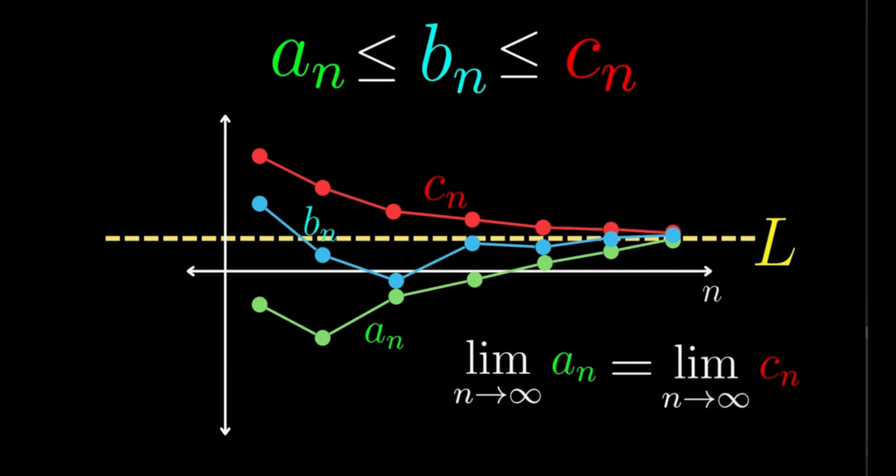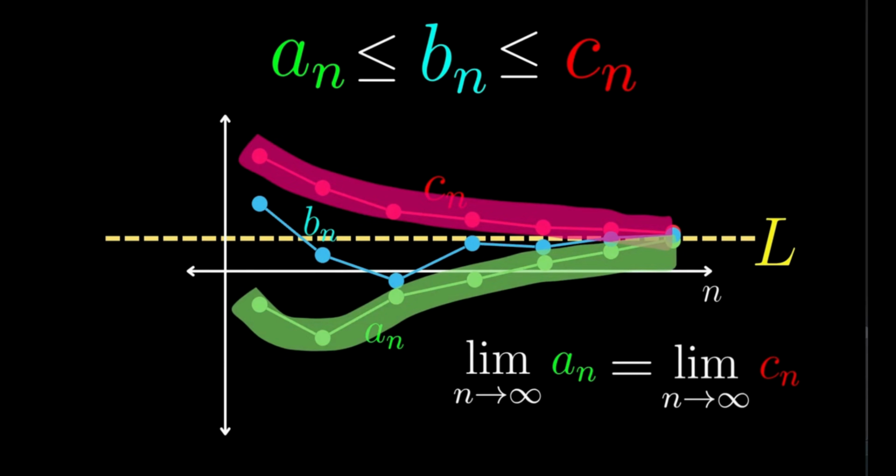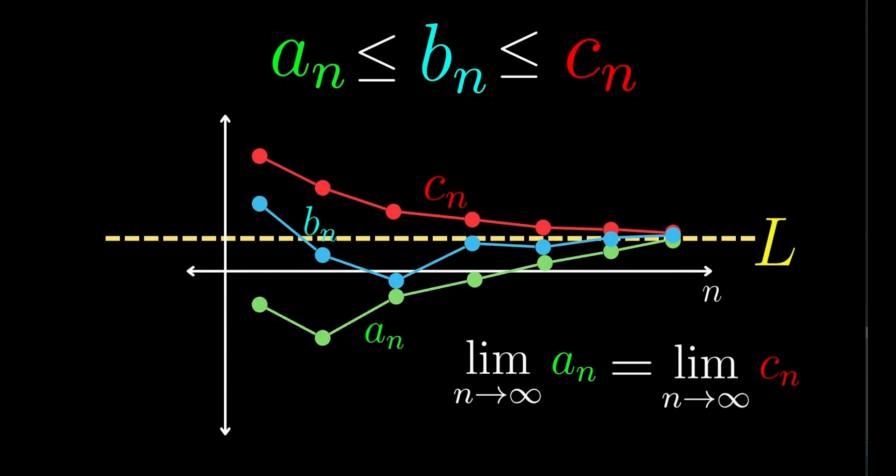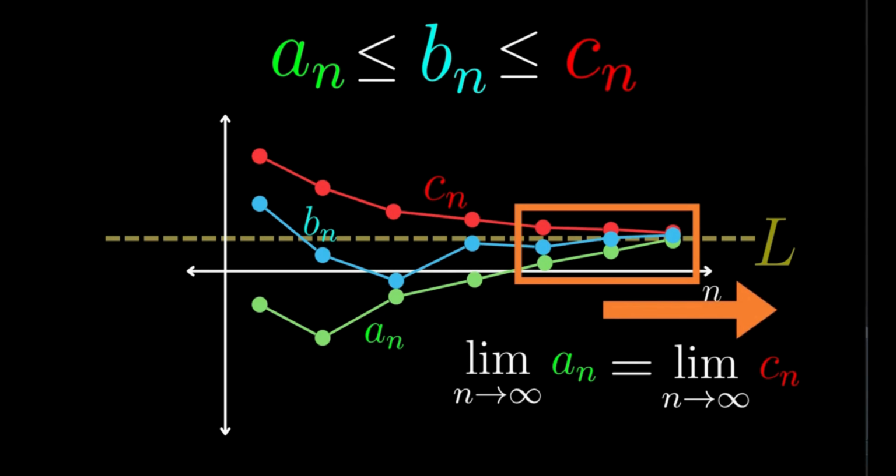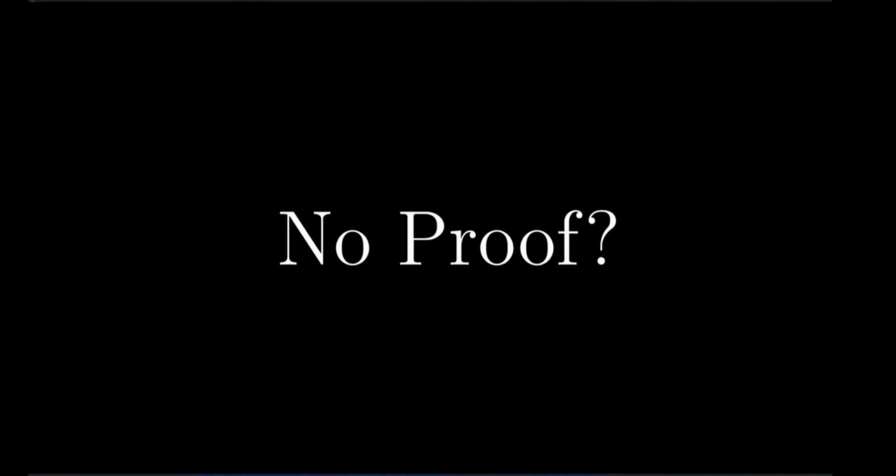Well, notice that because it is trapped in between these two border sequences, it doesn't matter how much it wants to, for example, oscillate, its behavior is basically trapped in between these two sequences. So, as these two boundary sequences approach this same limit, this middle sequence is sandwiched and forced to be compressed to the same limit as well. Now, of course, this video isn't about proving the squeeze theorem, but for anyone who wants a more rigorous explanation, here is a proof on the screen which you can pause and read.